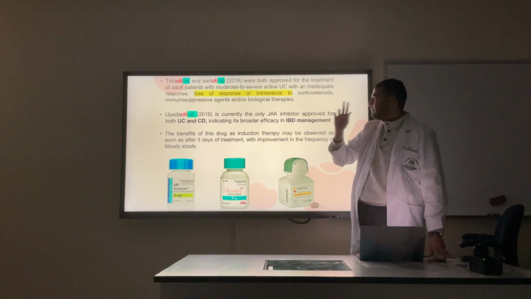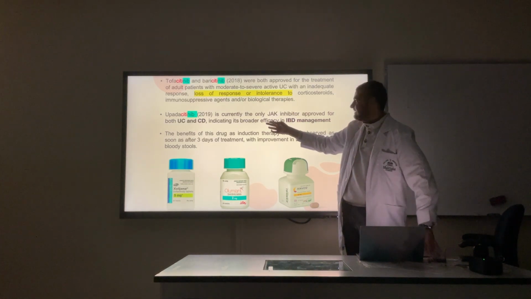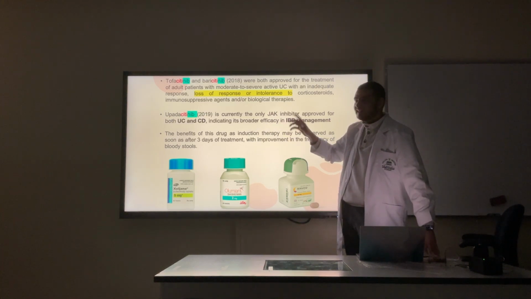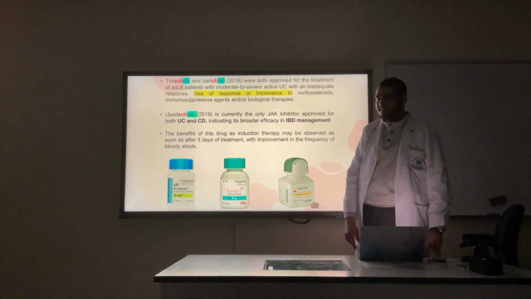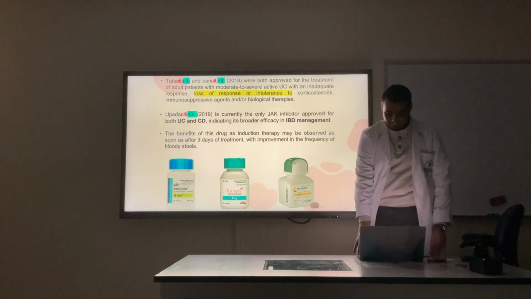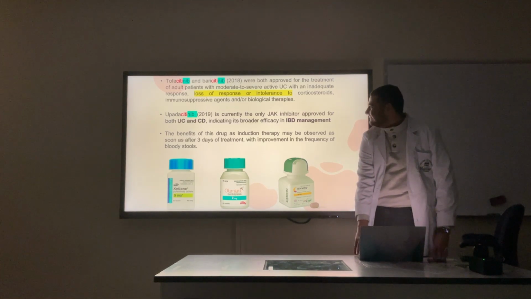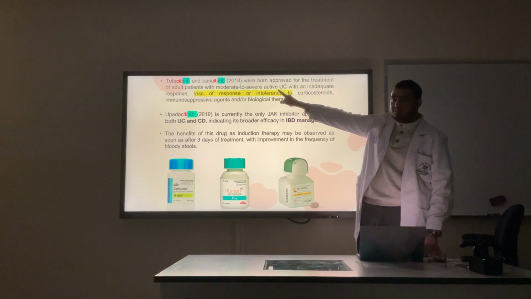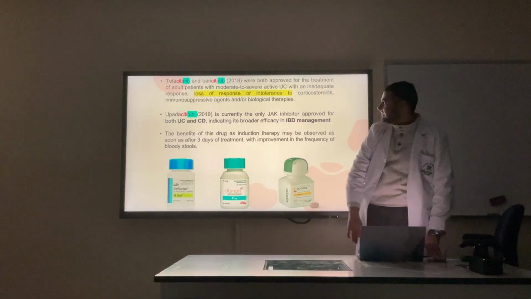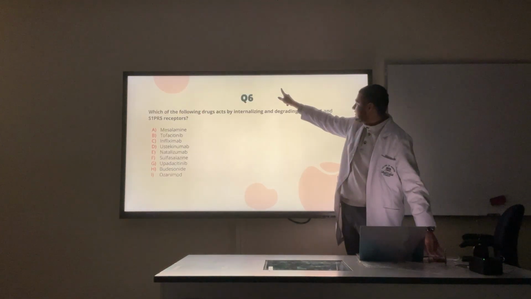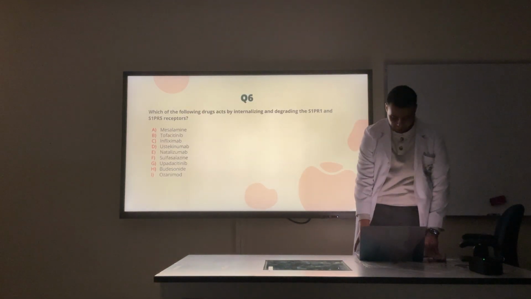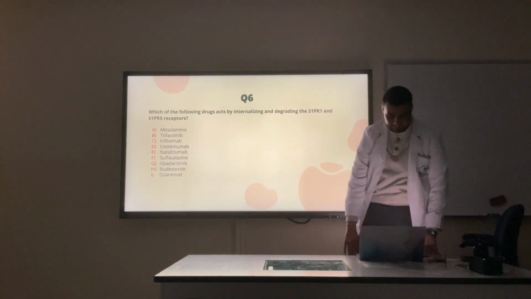You know how I try to remember it? It's a newer drug, and it works in both ulcerative colitis and Crohn's disease. So it's like updated. Okay, that's how I remember it. These two are also JAK inhibitors, but they only work with ulcerative colitis, at least in clinical practice.